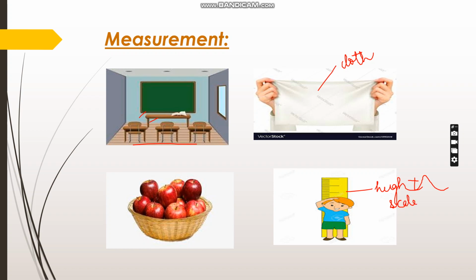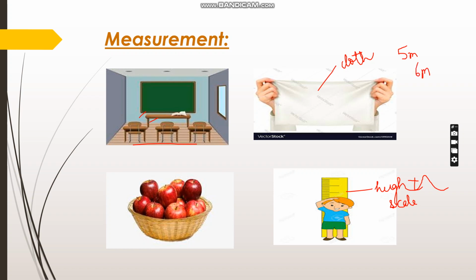Now, when I ask you how much is this cloth, what will you say? Or when I ask you how much are these apples, what will you say? Or when I ask you how much is this child, then what will you say? So, what will be the answer to these questions? In the case of cloth, you will say it is 5 meter or 6 meter or whatever length it is.